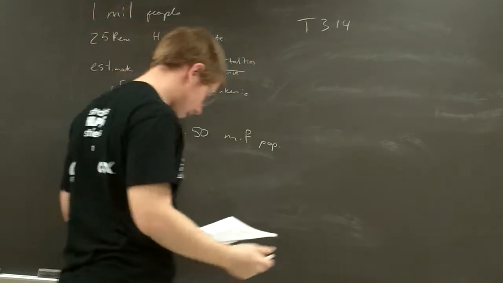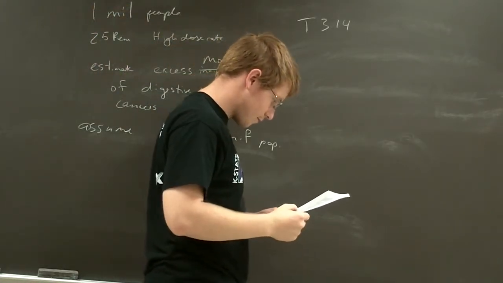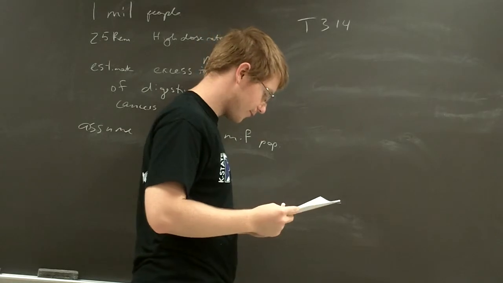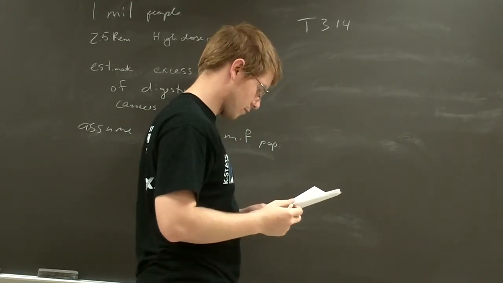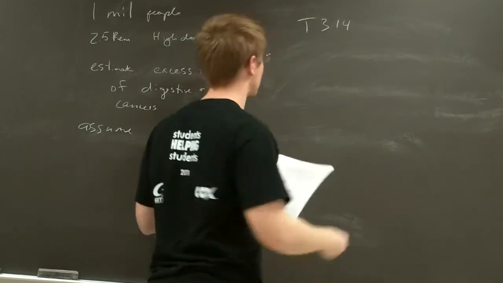Okay, let's see if we can find a table that has the digestive.